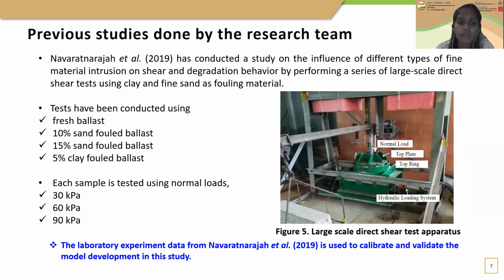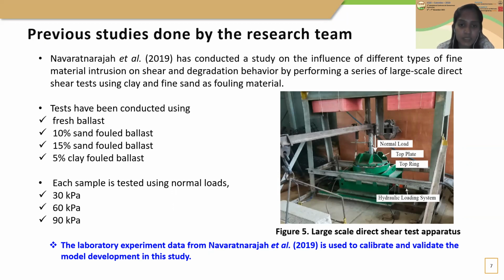A series of large-scale direct shear tests were performed with and without ballast fouling for different loads. The large-scale direct shear test apparatus has a fixed top ring and a movable bottom ring. The vertical load is applied on the top plate, and tests were done for fresh ballast, for sand fouled ballast with 10% sand and 15% sand, and ballast fouled with 5% clay.